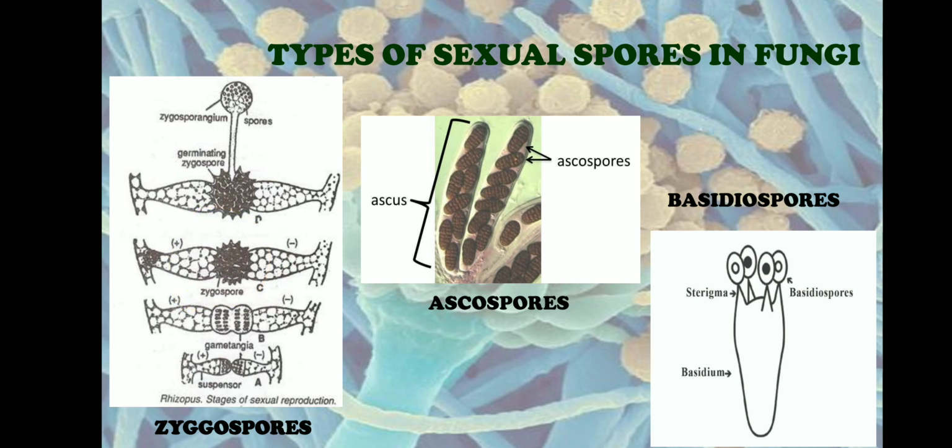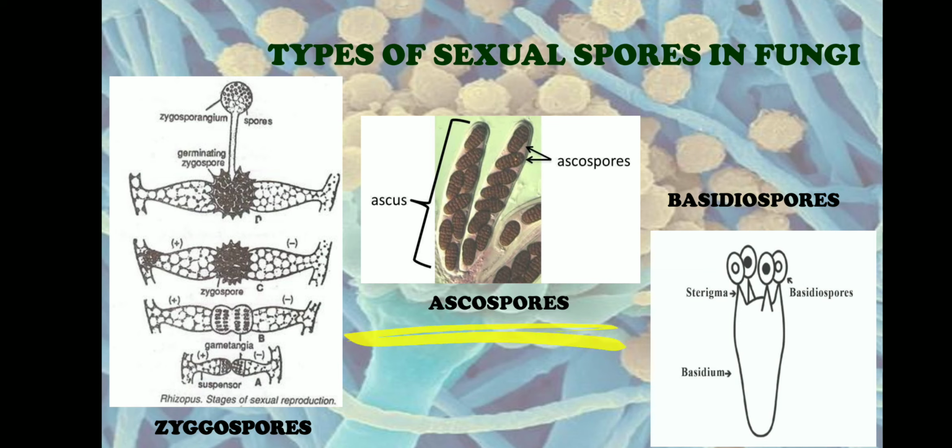So the zygospore can also be a dormant spore. Under unfavorable conditions, this zygospore will remain intact, and when there are favorable conditions, the zygospore will germinate to form meiospores in the zygosporangium. And these meiospores will give rise to new fungi.